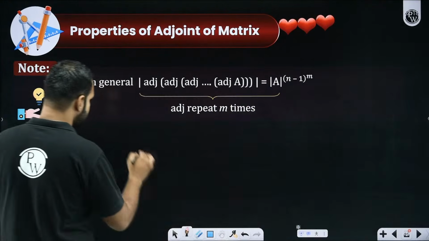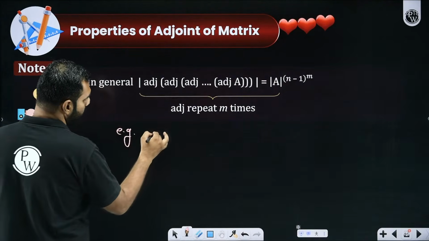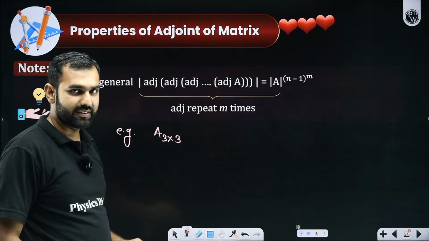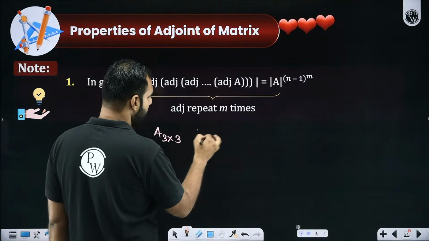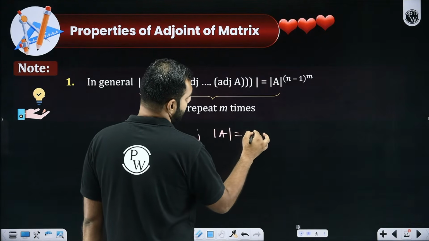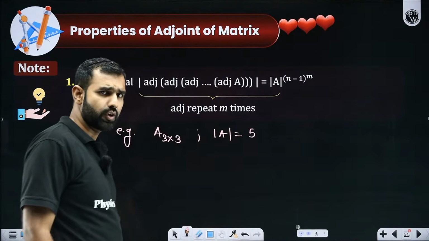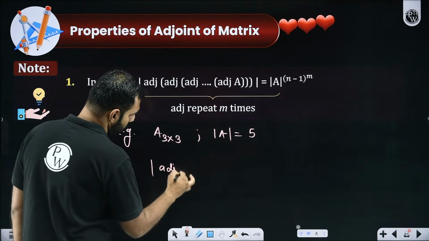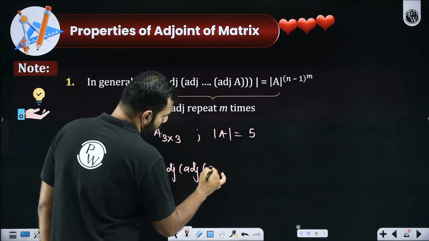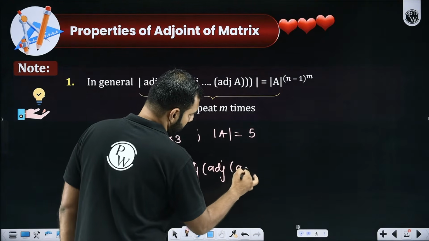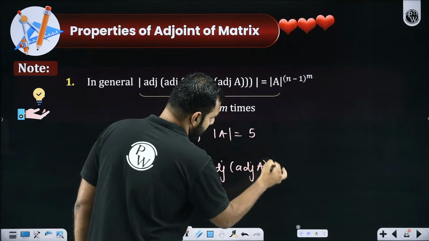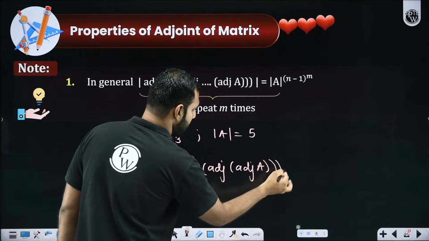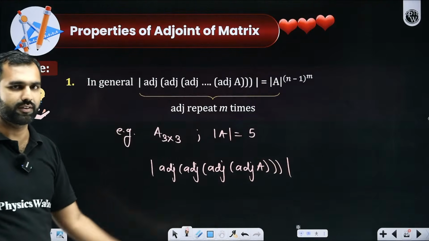Let's say I'm just taking an example here. Let's say I'm told that there is a matrix A which is a 3 by 3 matrix, where the determinant of this matrix is, let's say, 5. Yes or no? And then the question says that find the value of the determinant of adjoint of adjoint of adjoint of adjoint of A. I think I have 1, 2, 3, so 2 more brackets with this determinant. So you need to find out its value.